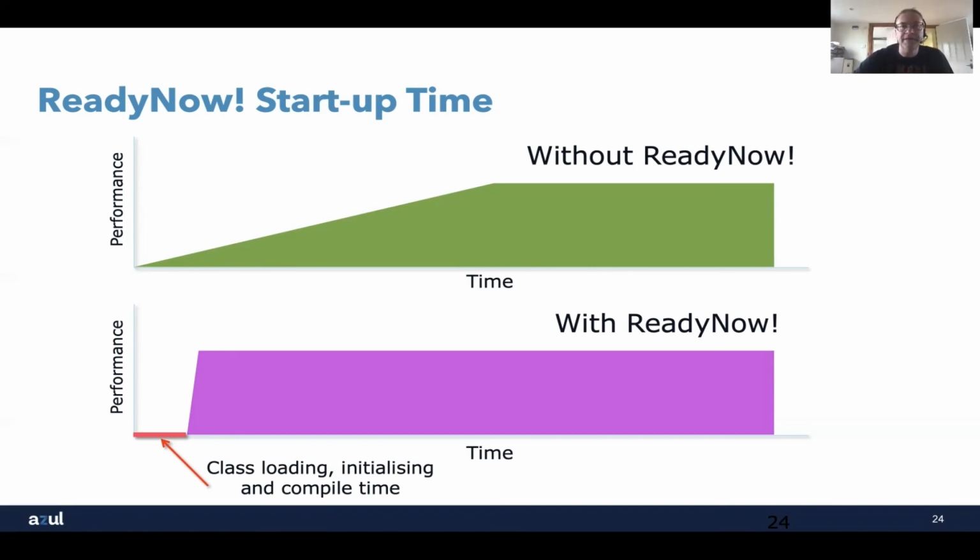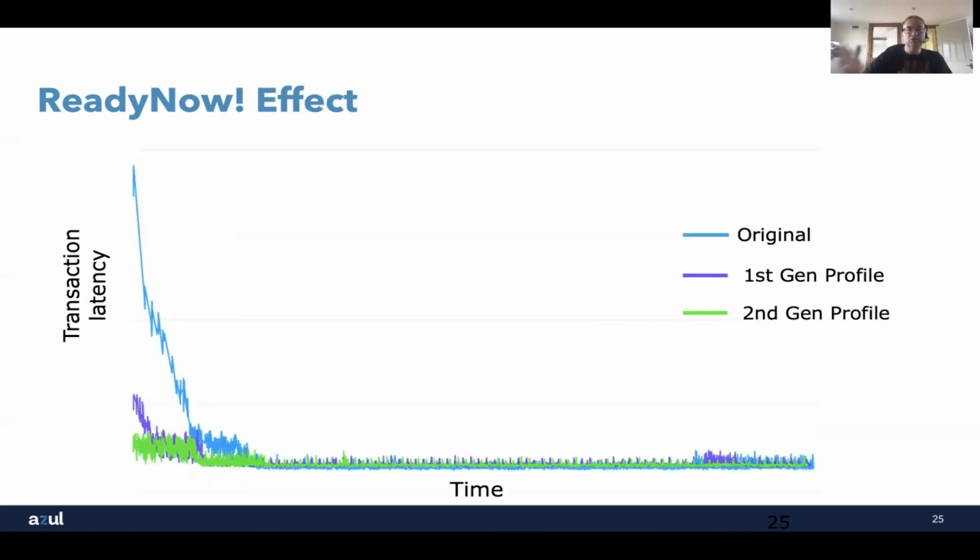So what can we do about that? Well, obviously we can do different profiles and we can look at how to improve things that way. And one of those things here, we can see that in terms of latency, if we take the original application, that's the sort of light blue line there, what we see is that the latency starts off very high because we're running in interpreted mode, and then we gradually compile, and it drops off. By using different profiles, we can greatly reduce that and provide better overall effects.